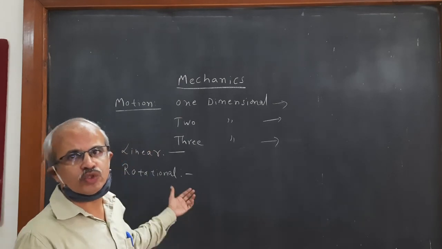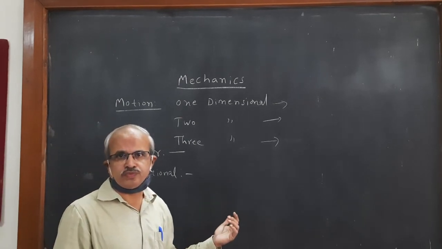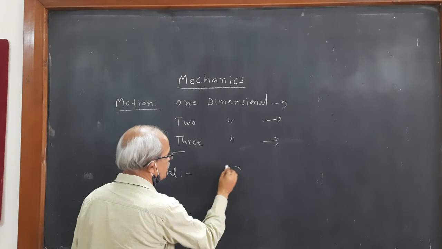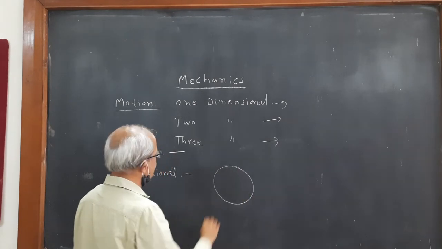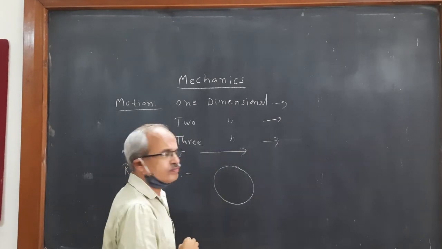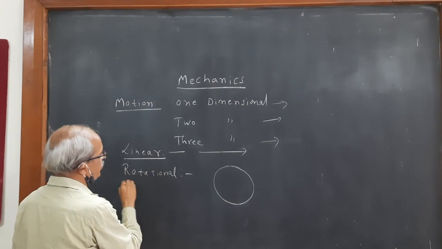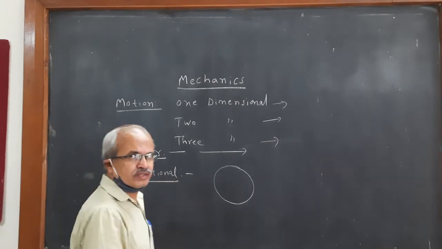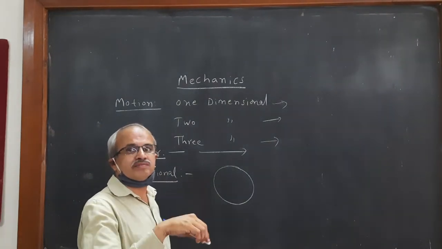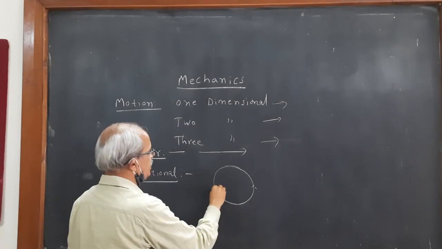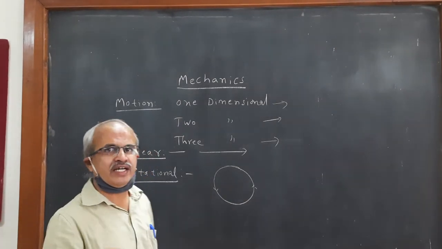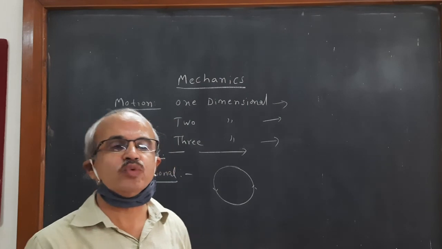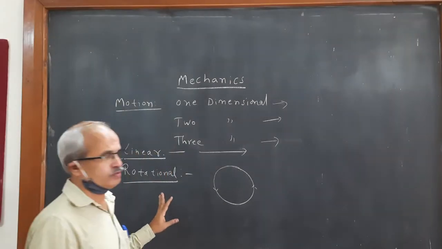So that is rotational motion, means it is moving along a circular path. So therefore now we can say that the wheel of a vehicle in motion is rotational motion.